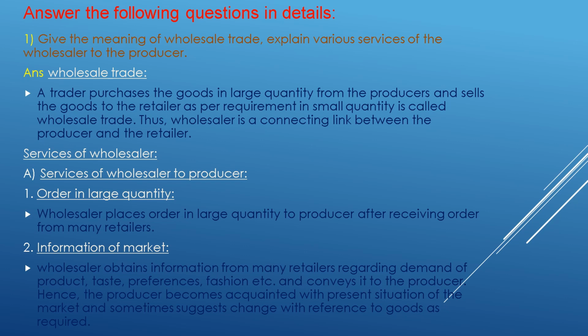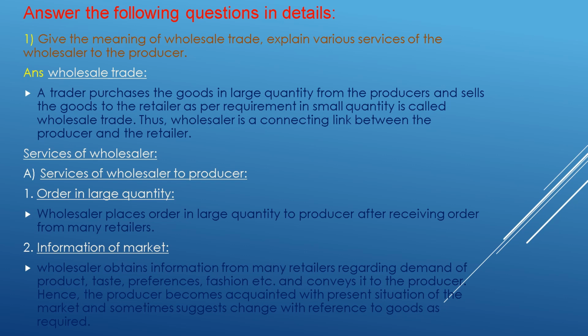Services of wholesaler to producer. First, order in large quantity. The wholesaler places orders in large quantity with producers after receiving orders from many retailers. Information of market: the wholesaler obtains information from many retailers regarding demand for the product, taste, preference, fashion, etc., and conveys it to the producer.